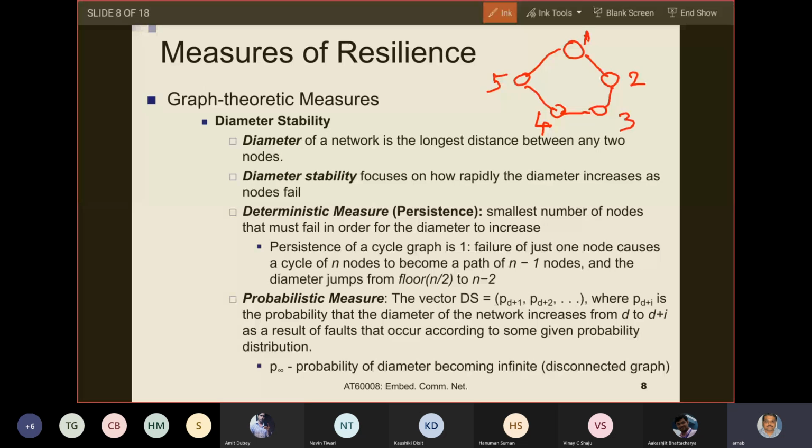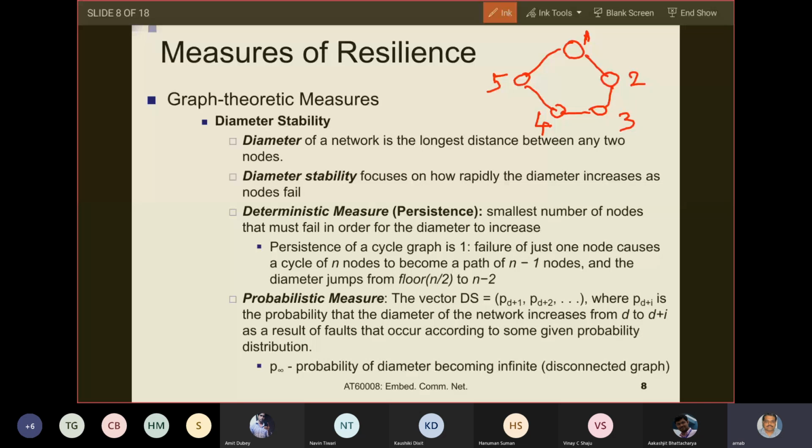So is there any more confusion with respect to persistence? And why does this become a path of n-1 nodes, and then the diameter jumps from floor n by 2 to n-2? Is this okay? Hello? Or should we go into this?